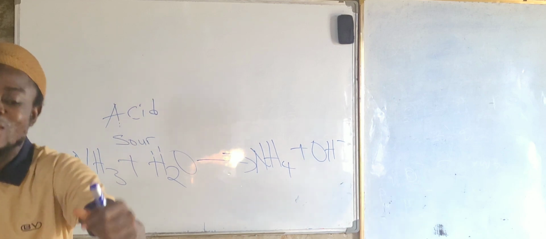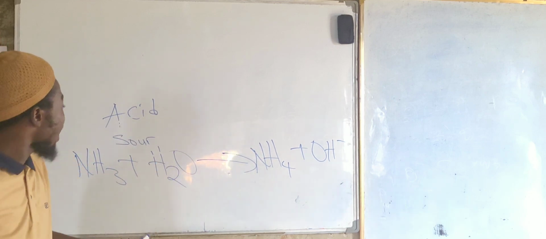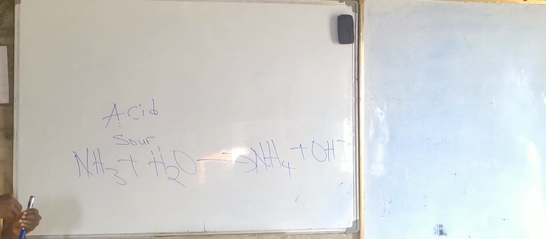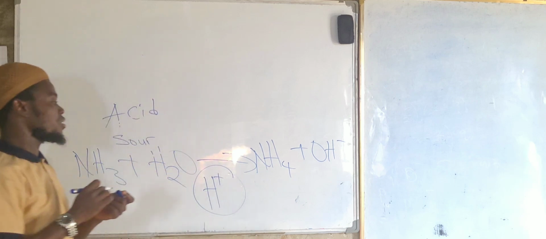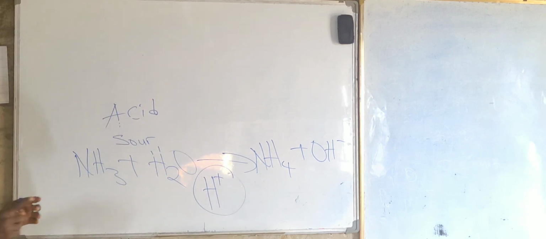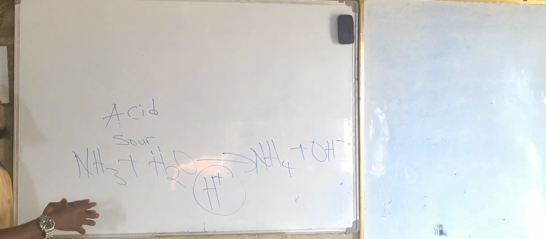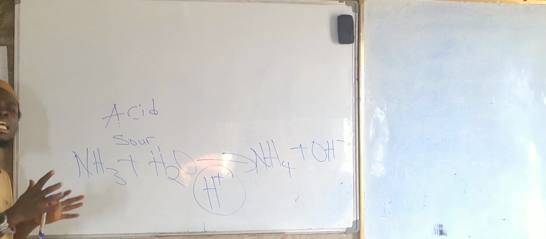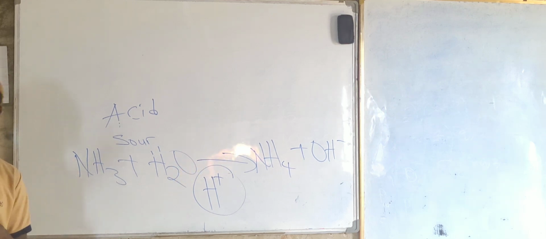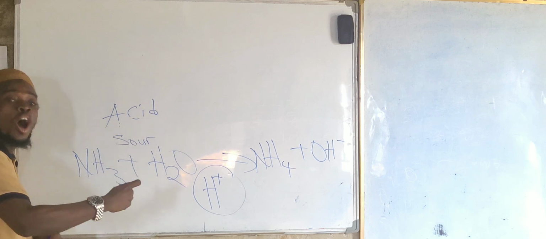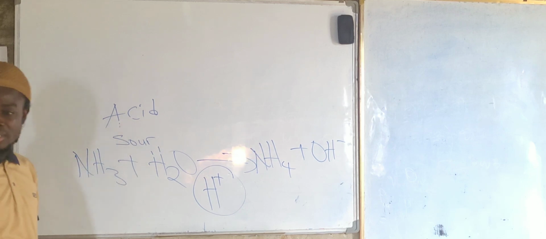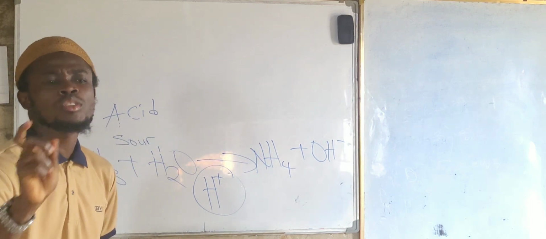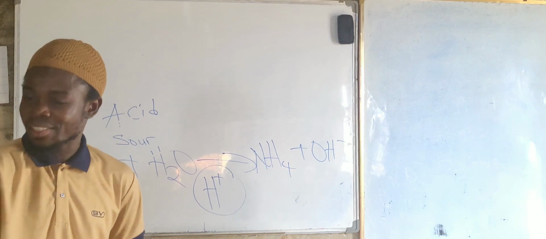Not only that, after dissociation and ionization, they must produce hydrogen ion as the only positive ion. That is the Arrhenius concept about acid. For the base, it's just the opposite: any substance that dissolves in water and produces hydroxyl ion is a base. But we are making mention of dissociation and also ionization.